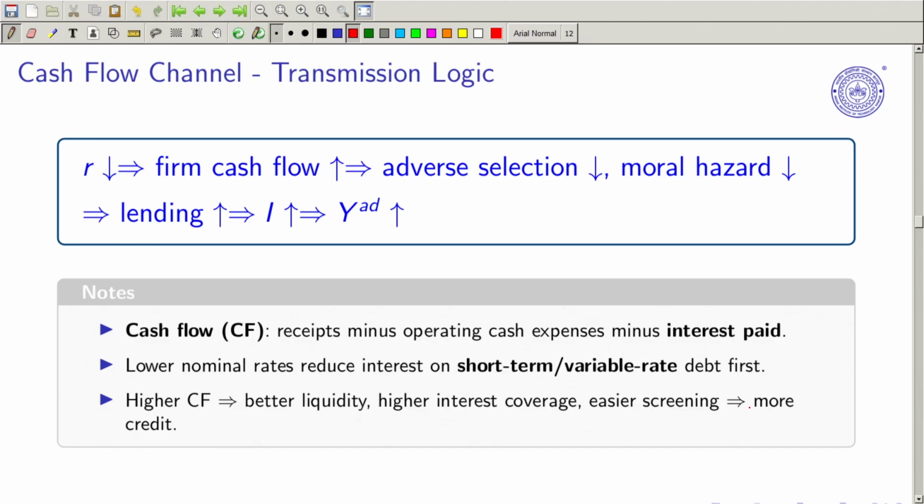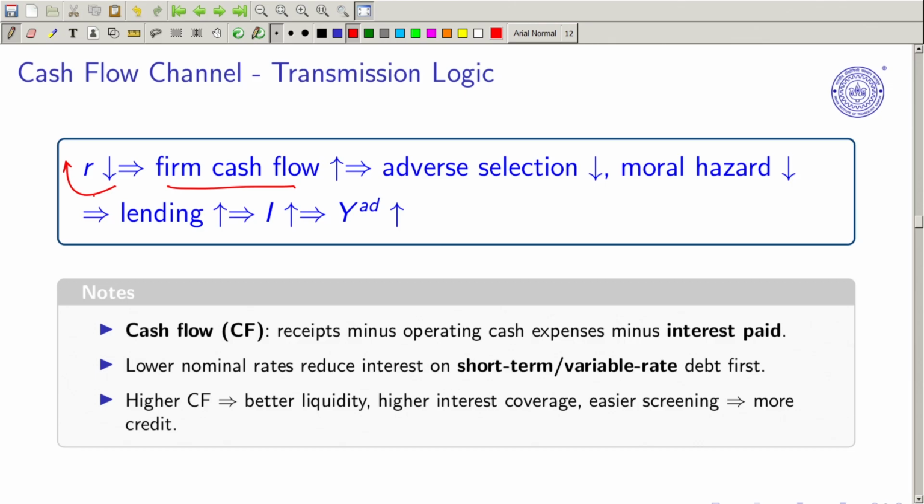Then here we have adverse selection being lower because firms will be having enough cash, and moral hazard will also be lower. Lending will increase. As a result, your investment will increase and aggregate demand will increase. What is the crux here? The crux is in terms of cash flow, and how it is linked with the low rate of interest. This link is creating some kind of confidence or symmetry in the market. As a result, we have less adverse selection as well as moral hazard, because banks will be finding it easier to lend money and firms to repay the loans.